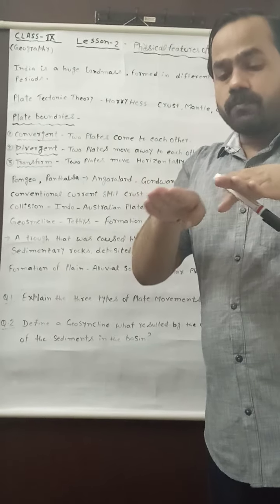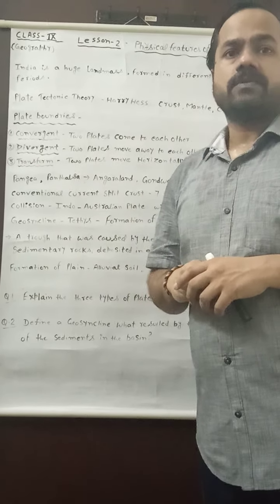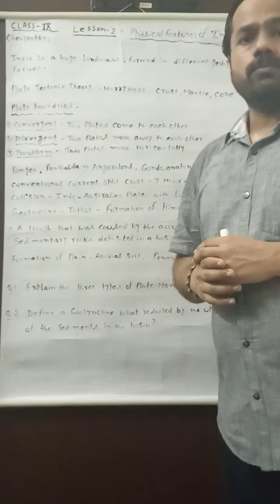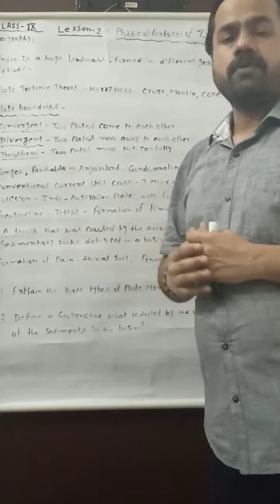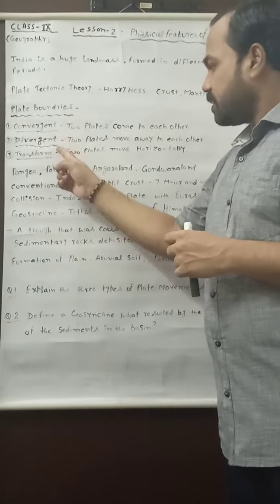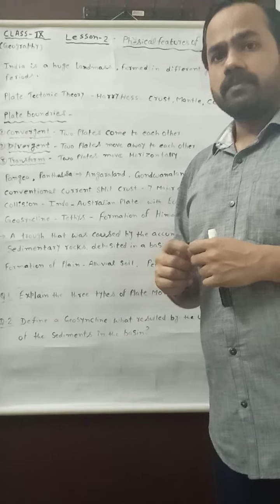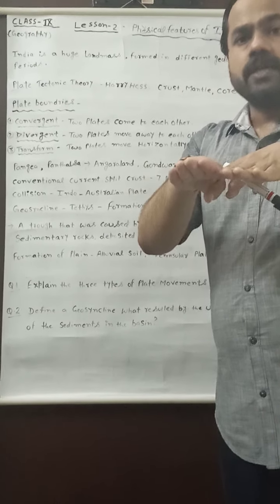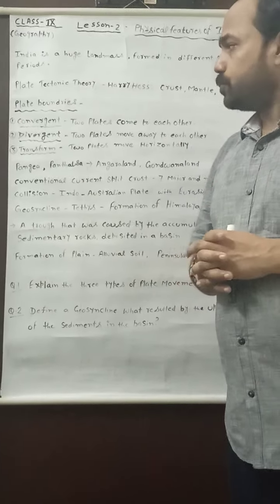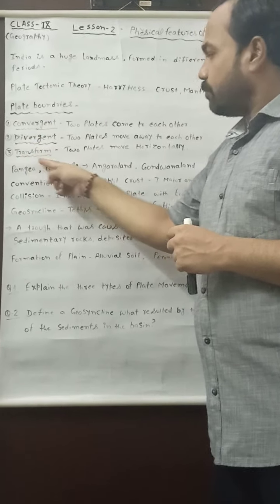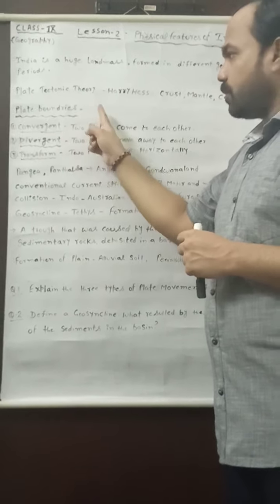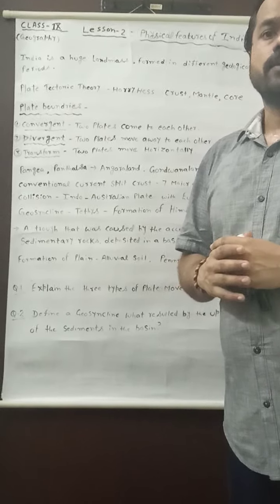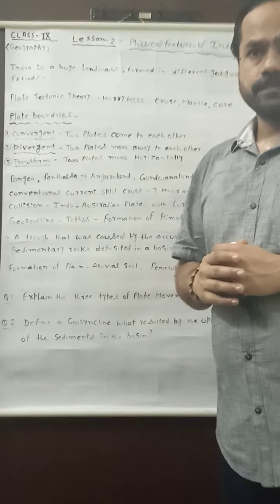When the two plates move away from each other or go far away from each other, then the divergent plate movement or the divergent boundary will be formed. And the third is transform. The transform boundary will be formed when the two plates move horizontally past each other. Due to the formation of these plate boundaries, various changes will occur and various landforms will be formed on the earth's crust, on the earth's surface.